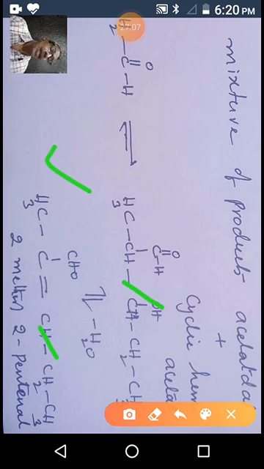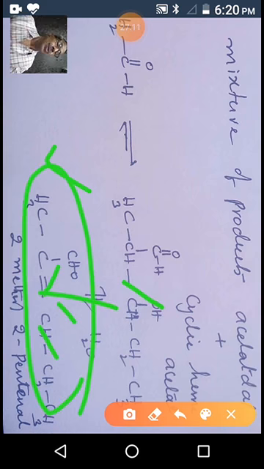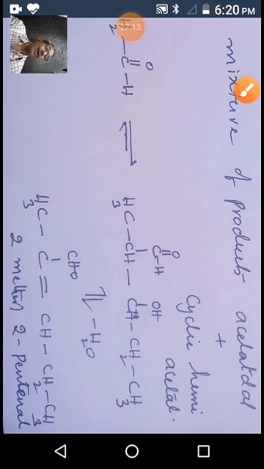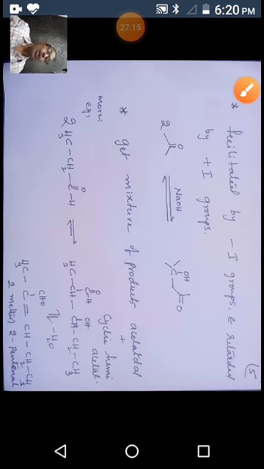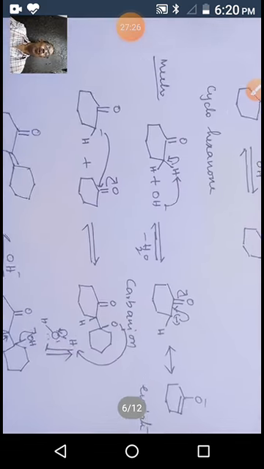That's why the reaction proceeds in this direction and more of this product is formed. So this is one example of aldol reaction. Propionaldehyde also, because of having alpha hydrogens, gives aldol reaction. Next slide.